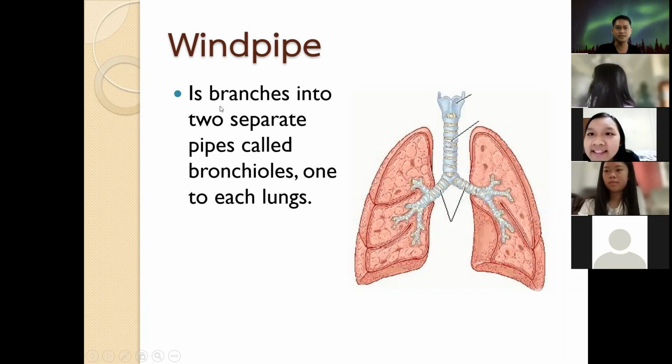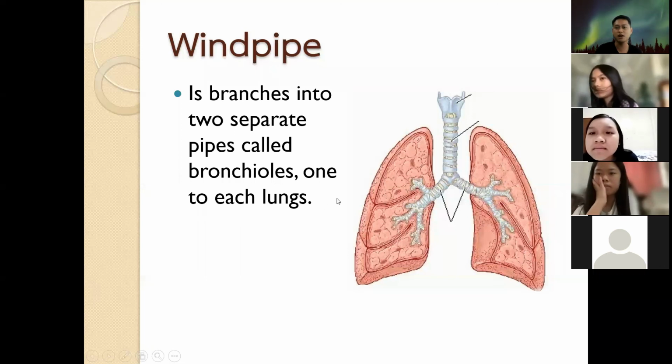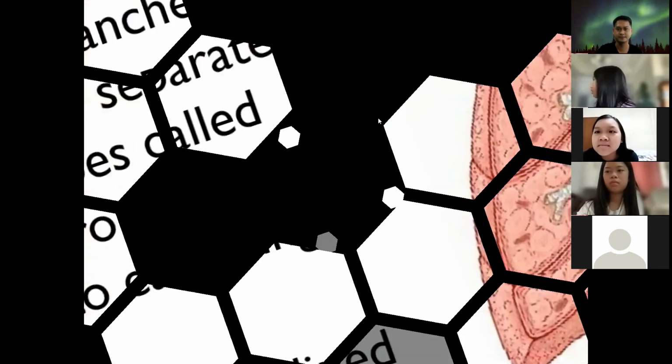So, we will do this one first. The windpipe branches into two separate pipes called bronchi, one to each lung. I'll explain to you later which one is bigger and which one is smaller, okay? It is also lined with fine hairs to trap dust.